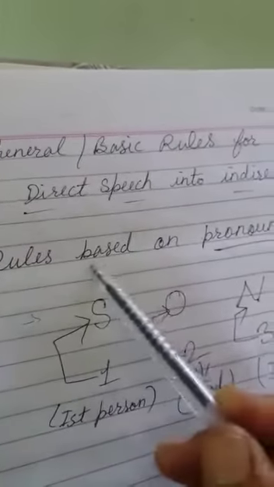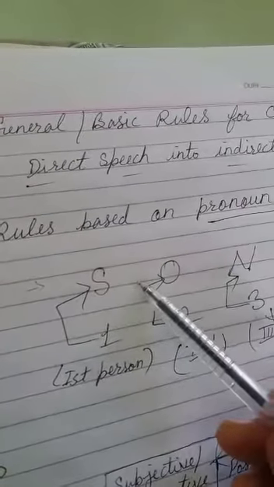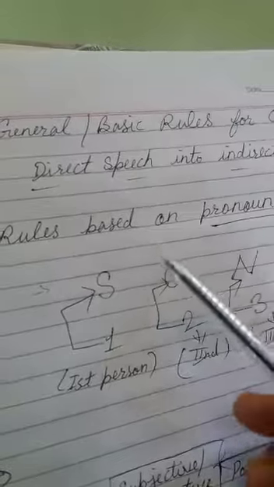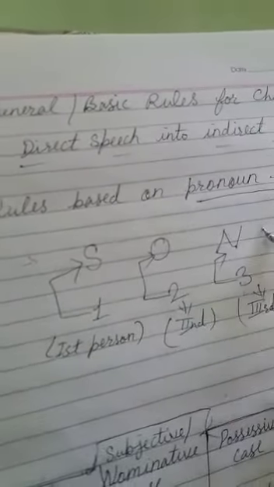Now we have some general or basic rules for changing direct speech into indirect speech. So first of all, we take our first rule, rules based on pronoun. It is very important in narration, in direct to indirect speech, that we know about the pronoun persons.